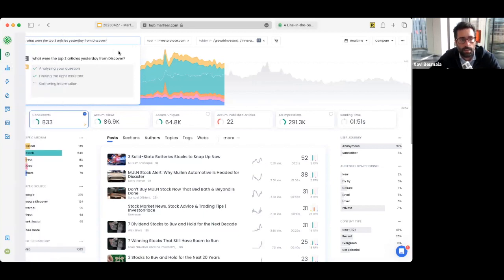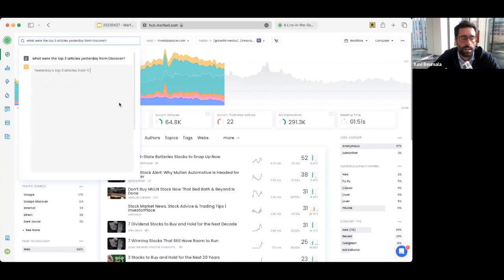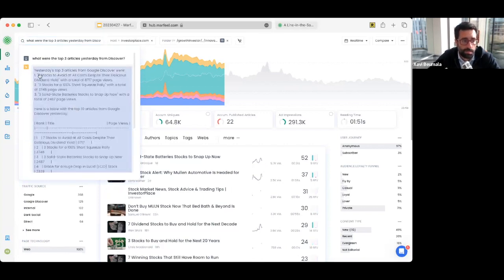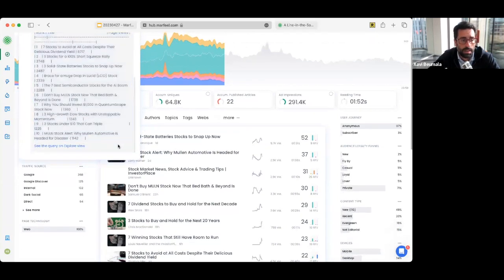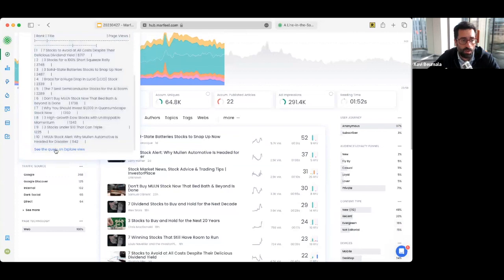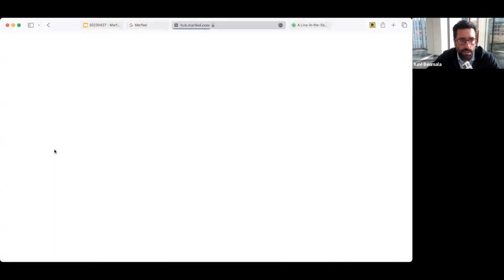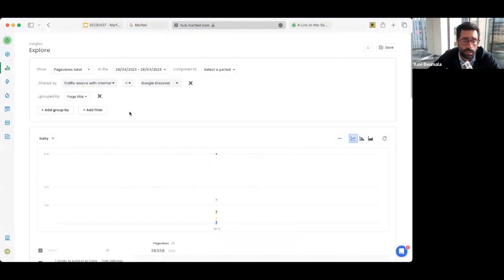So yeah, it automatically found out that probably this needs to be resolved by our API. The API returns back the answer, and then we just formulate a textual answer. Again, those are the 3 articles that brought more traffic yesterday from Google Discover. But most importantly, if you scroll down, you are going to find a link to our reporting system, which is fantastic. So here you can find out how we understood the question that you made.